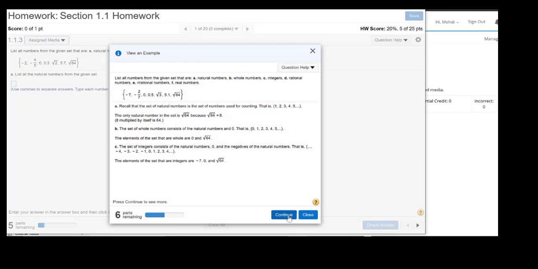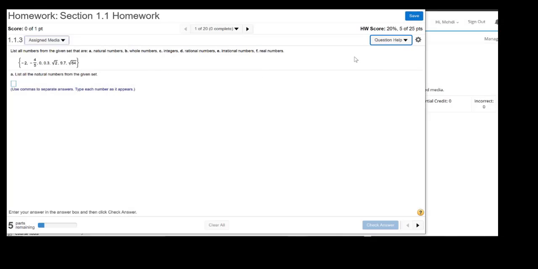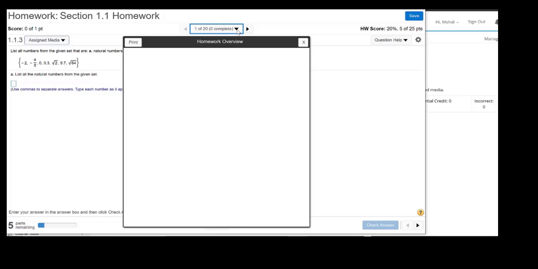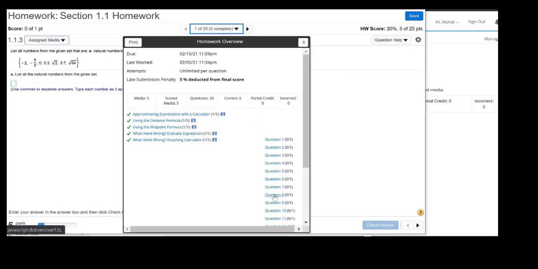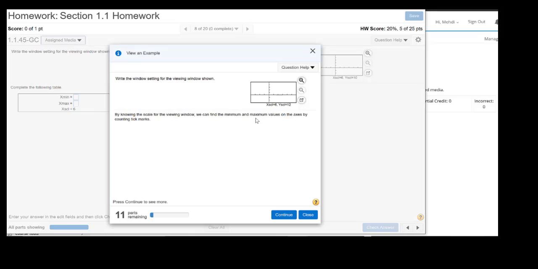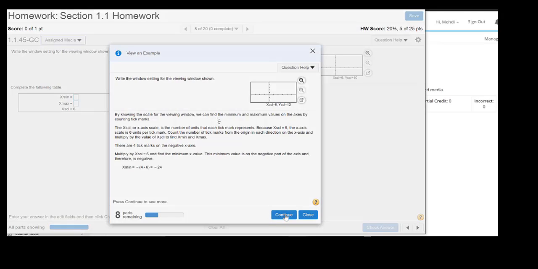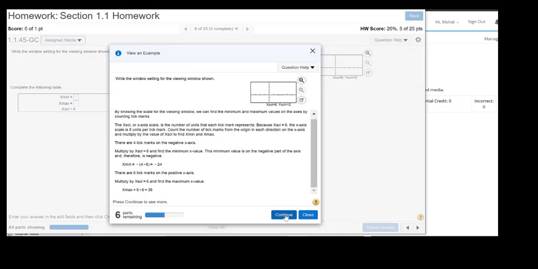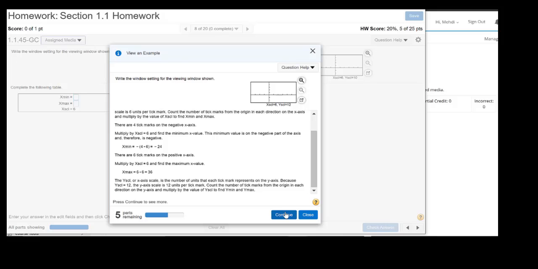You can also send your questions to me directly from here if you get stuck, and then move on to the next one. So all the homework assignments, let me just randomly pick another one, like question number 8. Okay, so this is another question. As you can see, a question help is right here. It says, help me solve this, view an example. If you click on view an example on this one again, you get a step-by-step solution as how to do each of these problems. So you don't really have to look for someone to explain this. If you get stuck with any of them, it's right there.